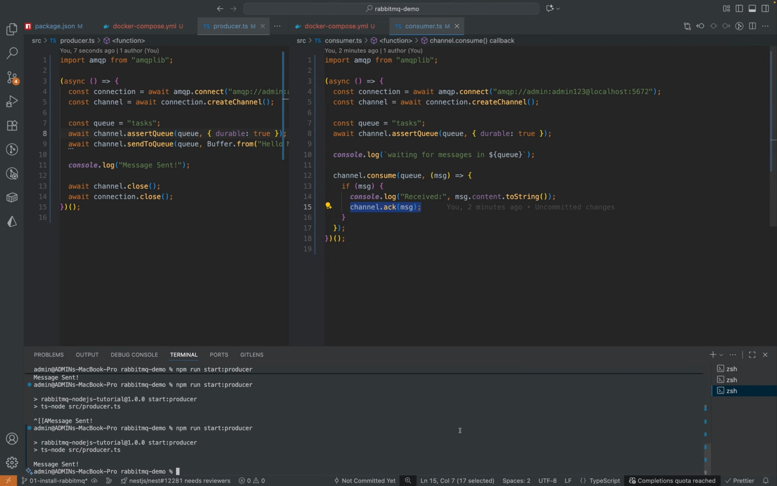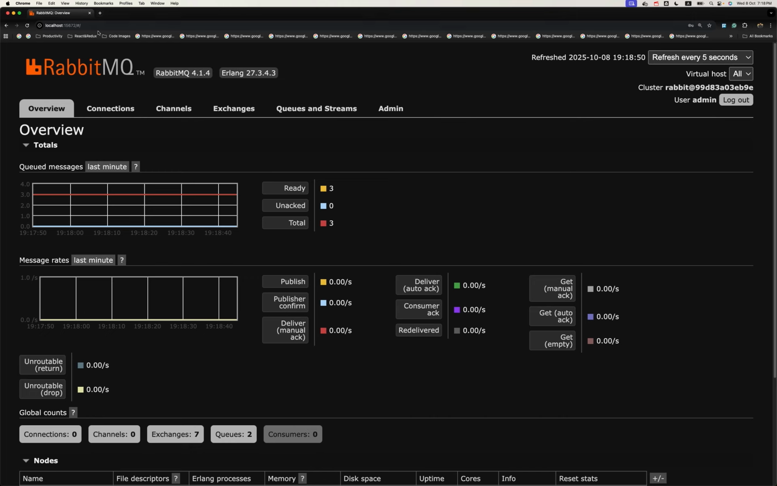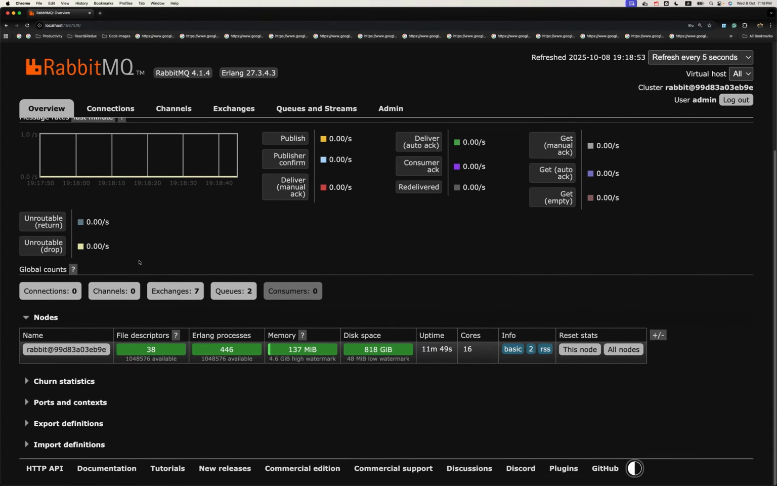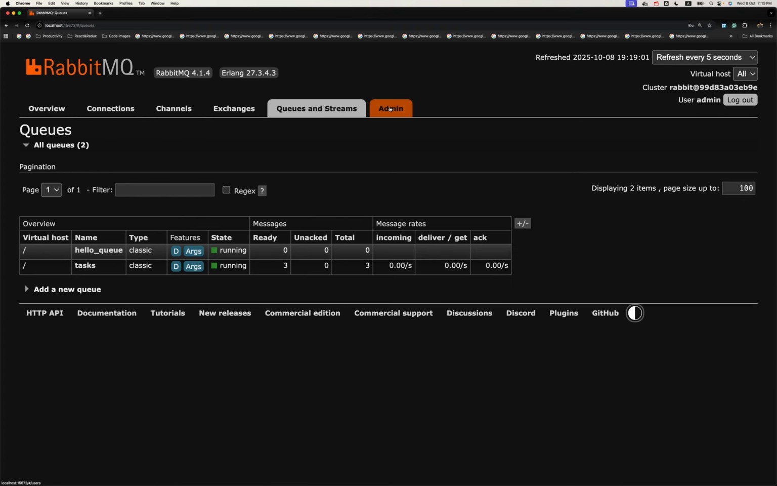Now I want to show you a demo. Remember we defined two ports. This one is for the graphical user interface. When you go to localhost 15672, you will see this graphical user interface. You can see your connections, channels, exchanges, queues, and admin. Right now I have two queues, task.